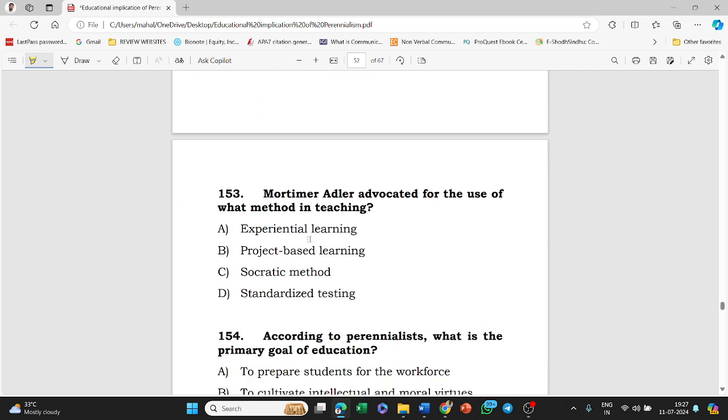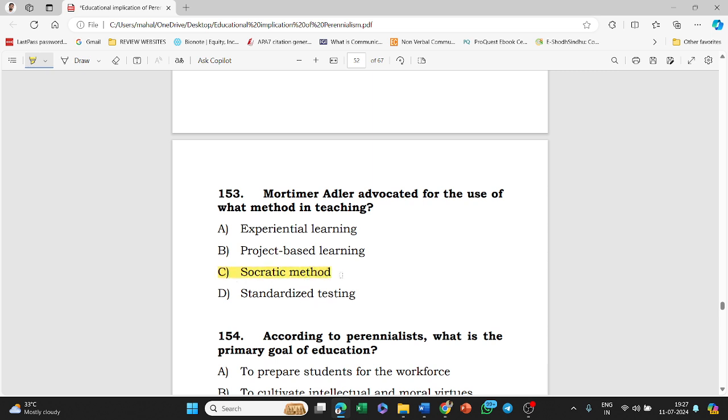Next, Mortimer Adler advocated for the use of what method in teaching? Experiential learning, project-based learning, Socratic method, and standardized testing. Answer of this question is Socratic method.